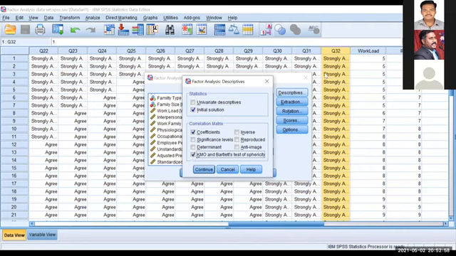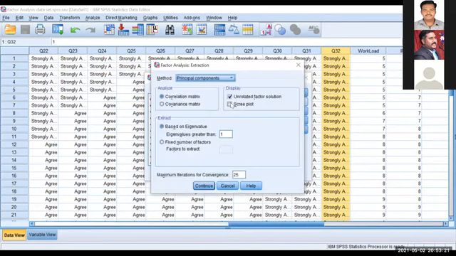In the first option, descriptive, give initial solution and the KMO Bartlett's test of sphericity. That is very important. That is the first output table. I forgot to tell it when I was explaining. I told you no, 5 output tables. This is the first output table for EFA, the KMO Bartlett's test. Give continue.